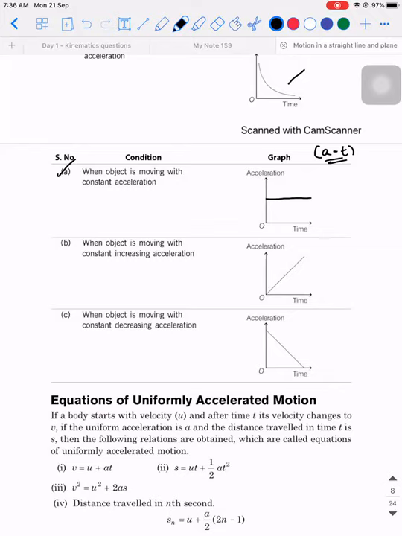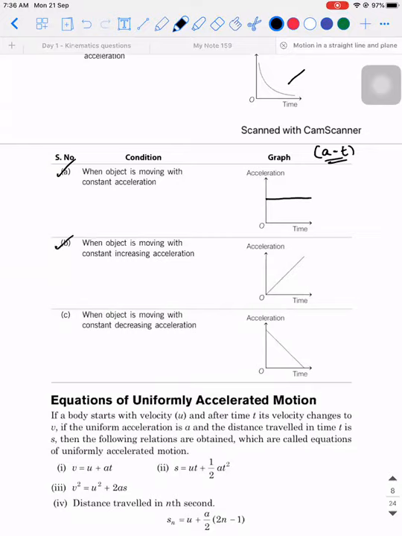0. Acceleration. Sorry, I didn't get you. If they say uniform motion, instead of saying uniform acceleration, had they told you uniform motion, then what would have been? It would have been a line. Zero slope line, parallel to x. Here also it is parallel, right? Sorry, sir. Line on the x-axis. It is the x-axis itself. Because when I say uniform motion, what is acceleration? Acceleration is 0. When it is 0 it should be along the x-axis.